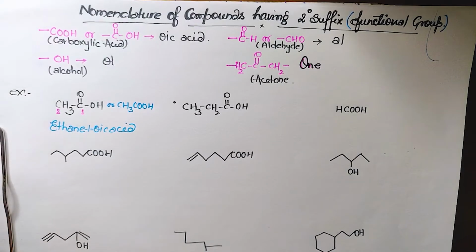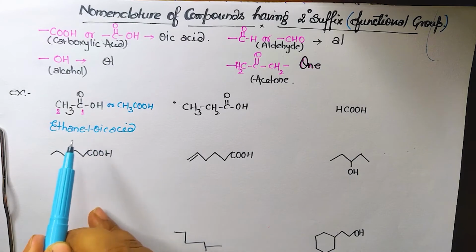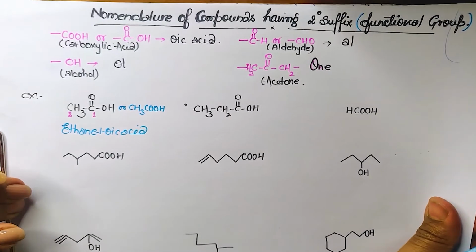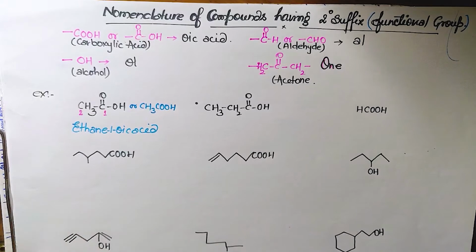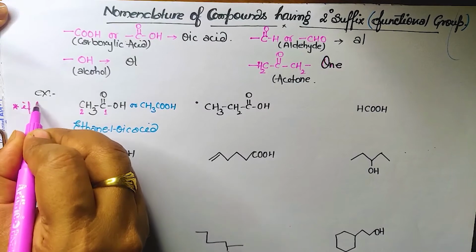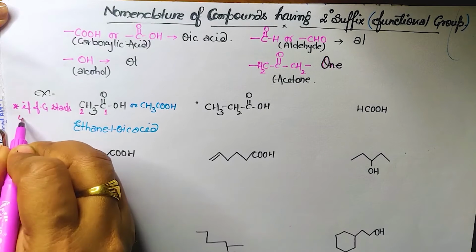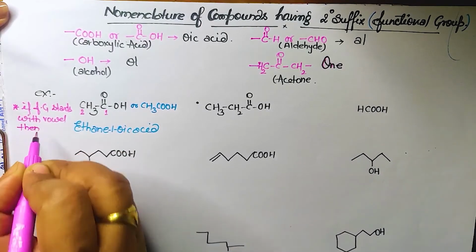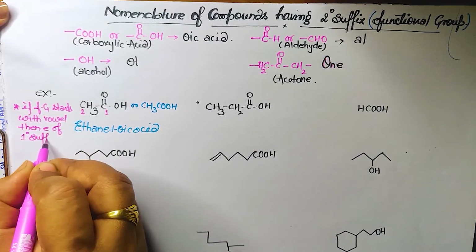Here I want to tell you one thing. If the functional group starts with a vowel, then the E of the primary suffix will be removed. Clear what I explained? If the functional group starts with a vowel, then the E of the primary suffix will be removed. Let me write it over here: if functional group starts with vowel, then E of primary suffix will be removed.